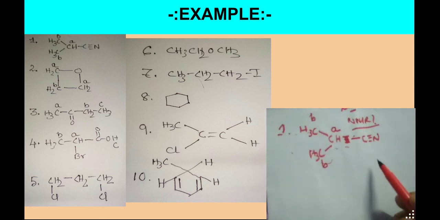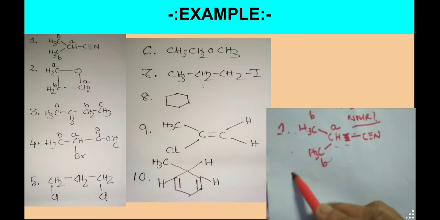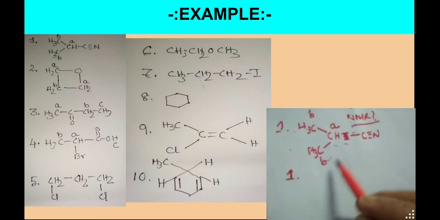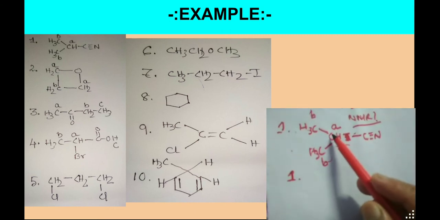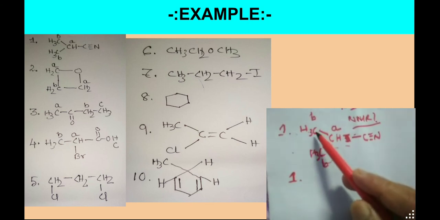Now the rule is, if you want to find the number of signals, with respect to this proton we have to see how many neighboring protons are present.